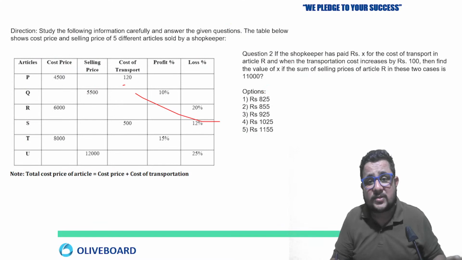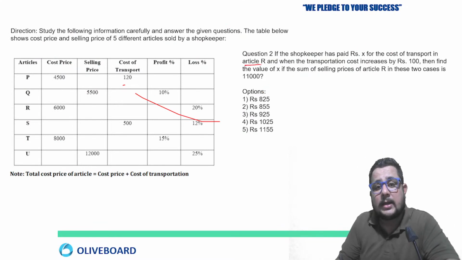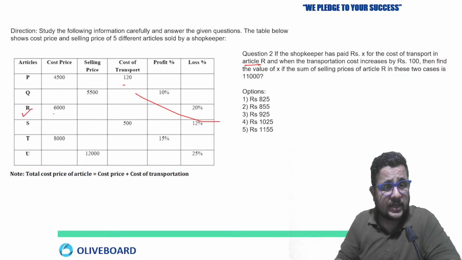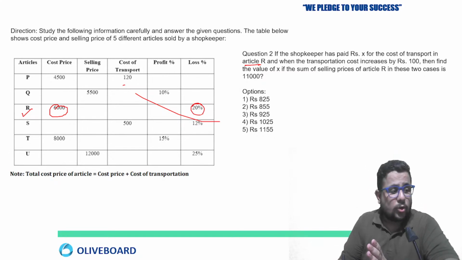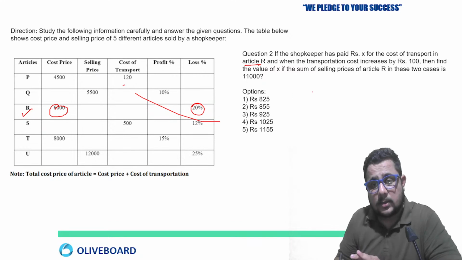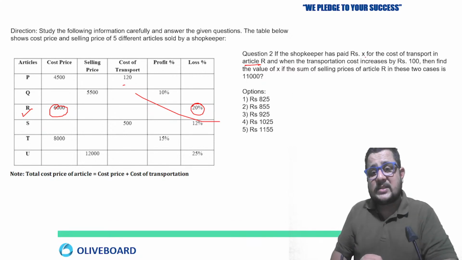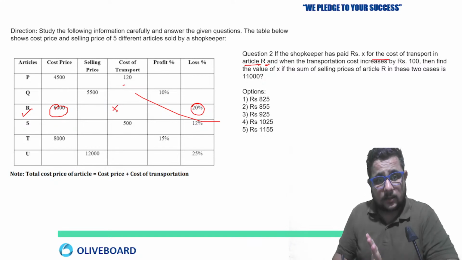Now let's move on to the next one. If a shopkeeper has paid rupees X for the transport in article R. So let's talk about article R. What is given? Cost price given and loss percent given, means 80% of the total cost price will be your selling price in this case, right? So now see the approach how you will solve this one. Shopkeeper has paid X rupees for the transport in article R.